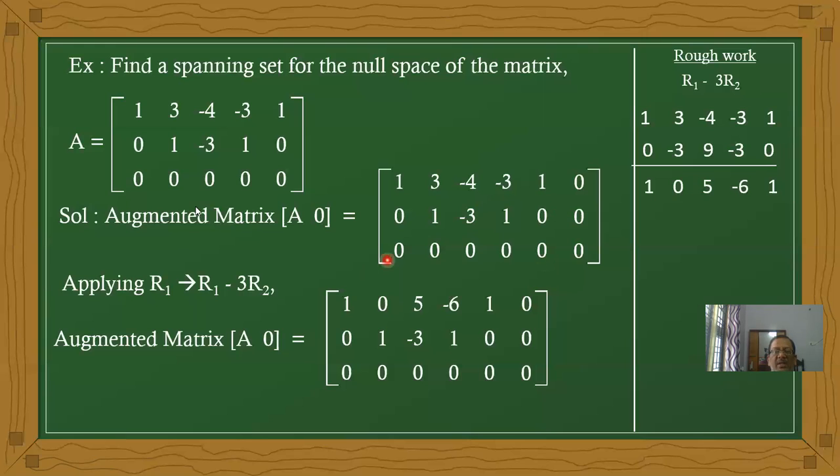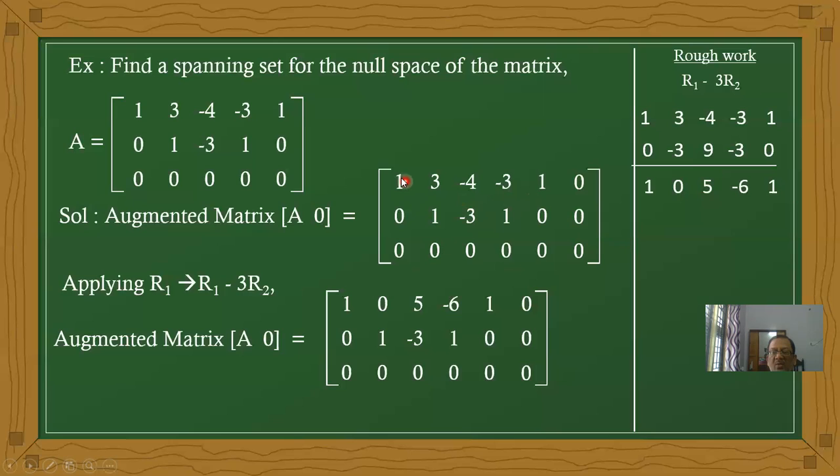Now observe that in the given problem the third row is a 0 row. Why is it a 0 row? The entire elements are zeros, every element is 0. Therefore it is called a 0 row. Now we want to convert the given matrix into echelon form.